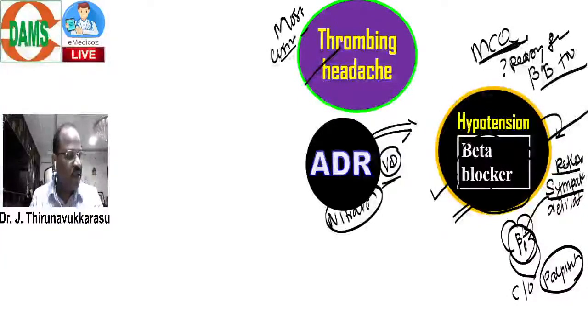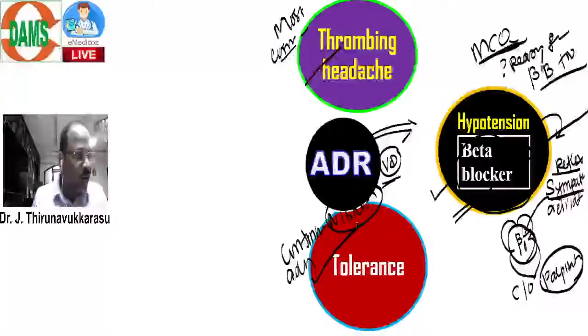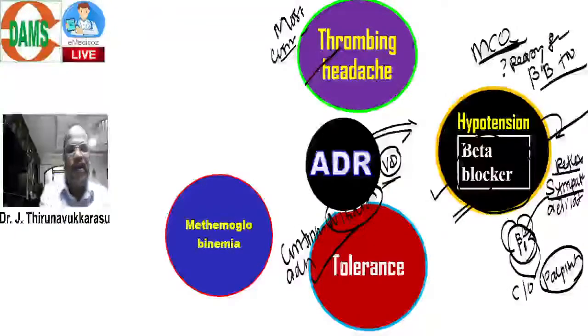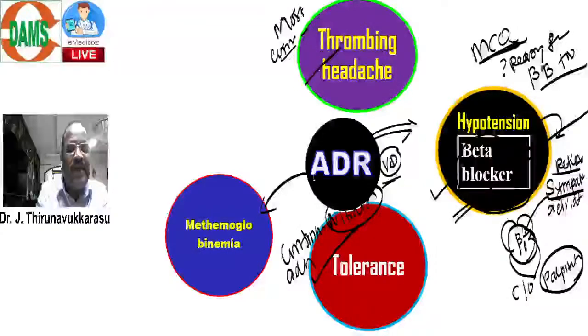Okay. Next point. I told you already, when you give nitrates as continuous administration, there is a risk of development of tolerance. This I told already. Another problem: nitrate may cause the side effect of methemoglobin. Methemoglobinemia is the adverse effect.